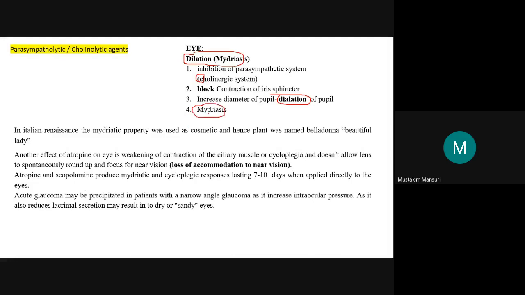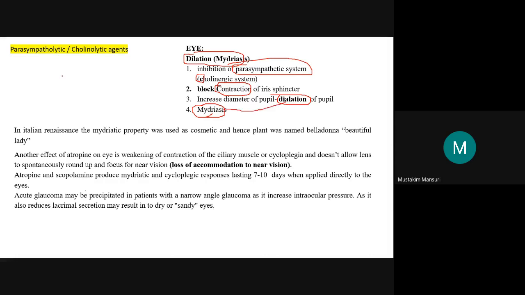In the sympathetic, adrenergic it works differently, but here we are blocking the cholinergic system. That is why inhibiting the parasympathetic nervous system will block the contraction. Because of this, it will increase the diameter and dilation and produce the mydriasis.